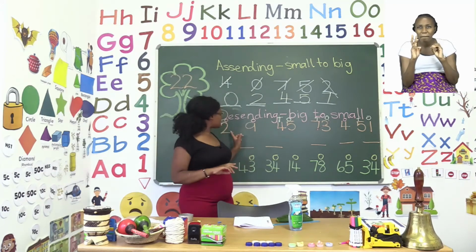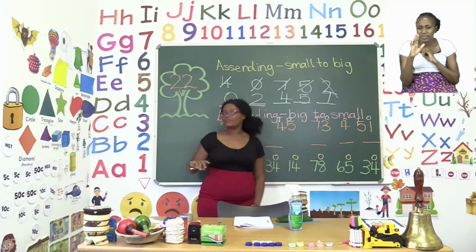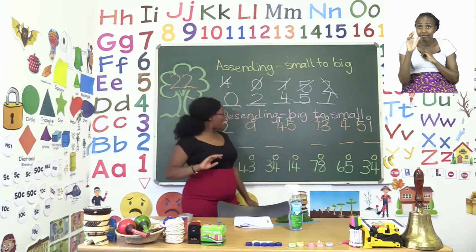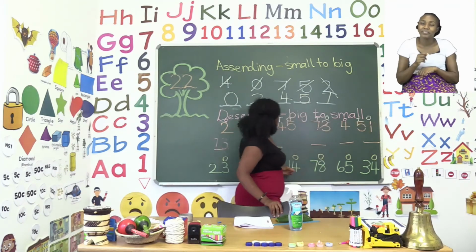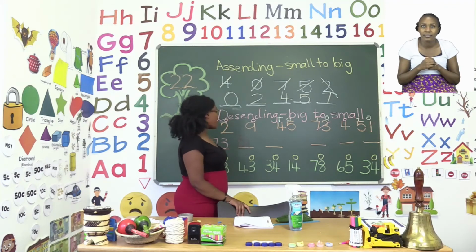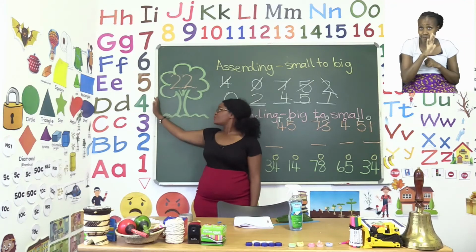Do we have any 6s for 10s? We have a 4 and a 5, so no. Let's move on. We have a 5. Yes, we do. We have a 5. So we take our 5 and that will be the next one. The full number is 51. Now we move on from 5 to 4.